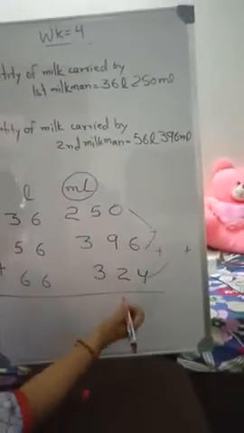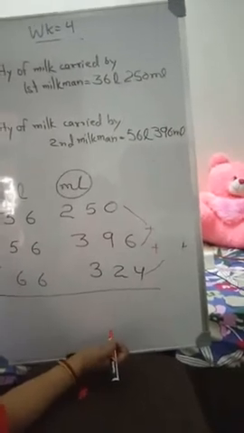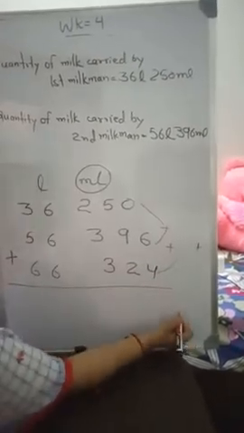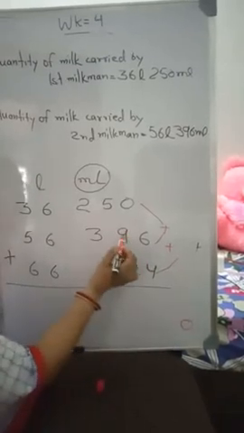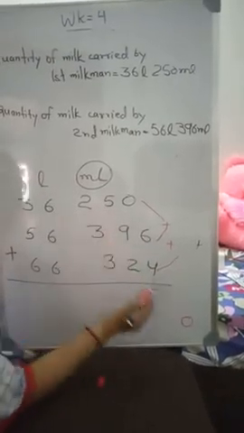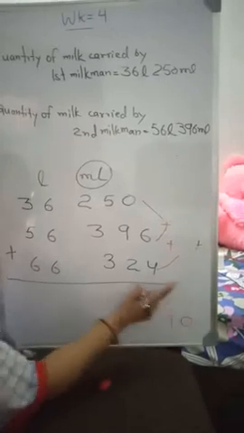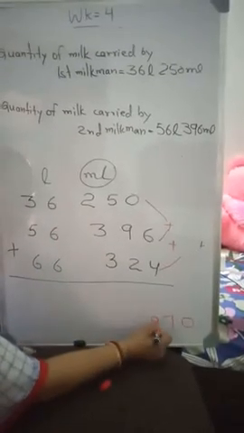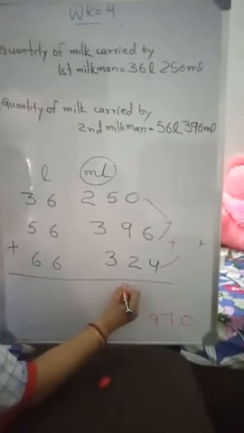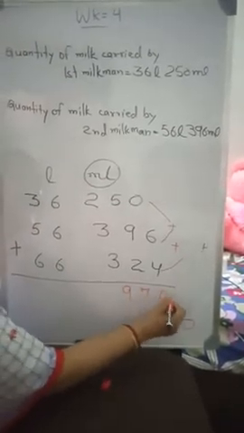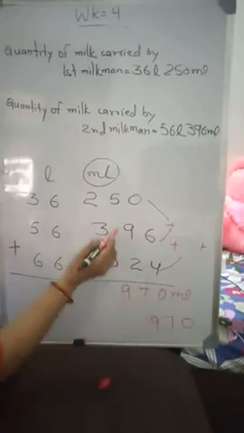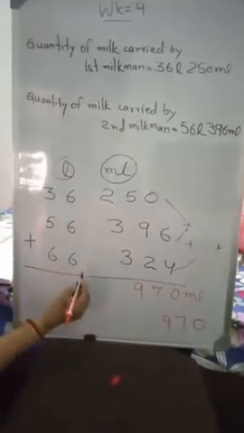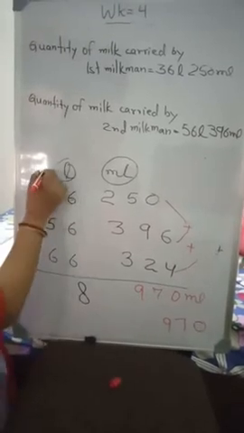So what will you get after addition? 6 plus 4, 10, 0. 9 plus 1, 10. 5 plus 2, 7, 17, 1 carry over. 3 plus 3, 6, plus 2, 8, plus 1, 9. It is 970. You write down here 970 milliliter. Now come to the liter section. 6 plus 6 plus 6 is 18, 8, 1 carry over.